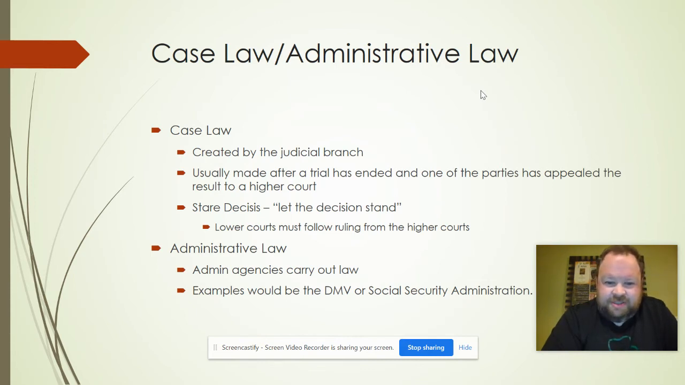Administrative law is laws carried out by administrative agencies. So you can kind of look at the DMV or Social Security Administration. Locally, you have zoning boards that carry out administrative laws. And we have a lot of those here in Westfield.